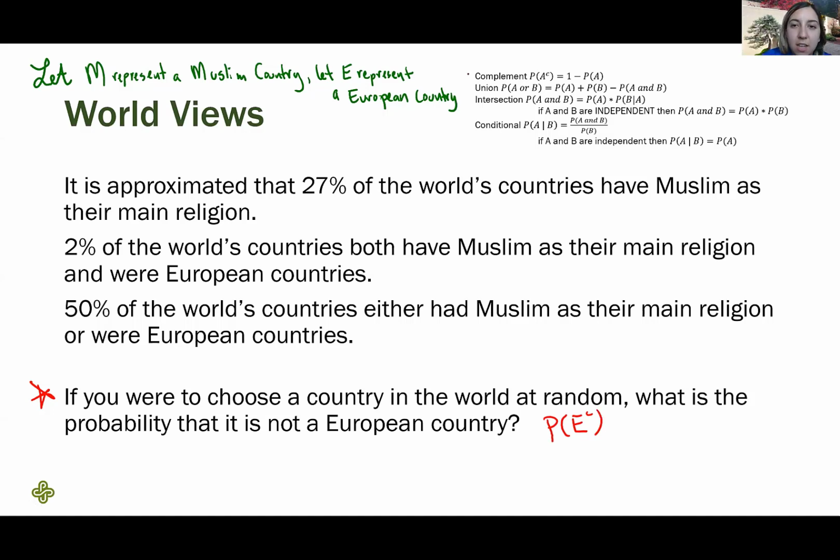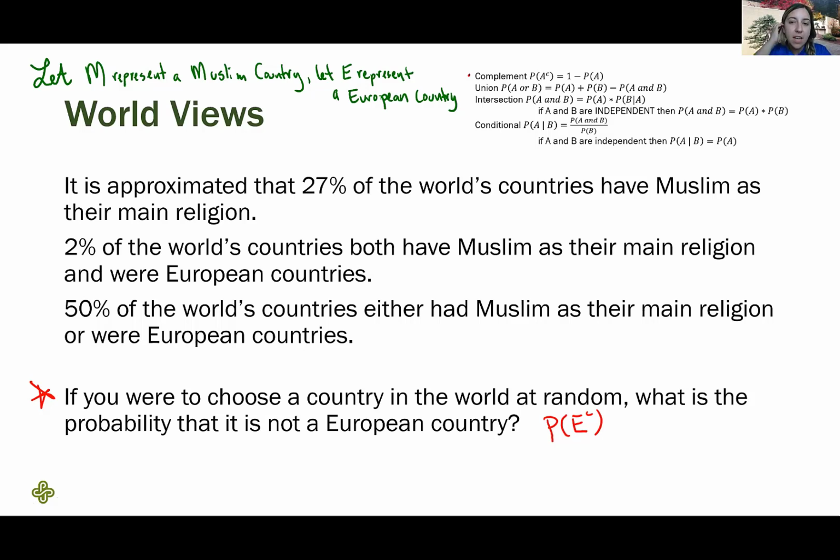Okay, so we're going to need this complement rule at some point. Do I know what the probability of it being European is? No, I don't. I just have lots of information about how that relates to being Muslim. So looks like we'll have to use all these other facts. Let's translate them into our mathematical notation as well.